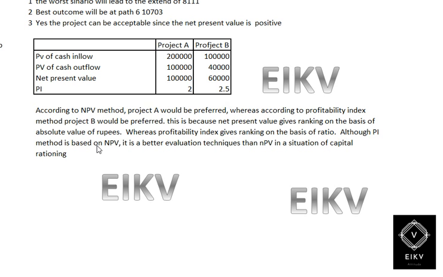Although the probability index method is based on the NPV, that is net present value, it is a better evaluation technique than NPV in the situation of capital rationing.